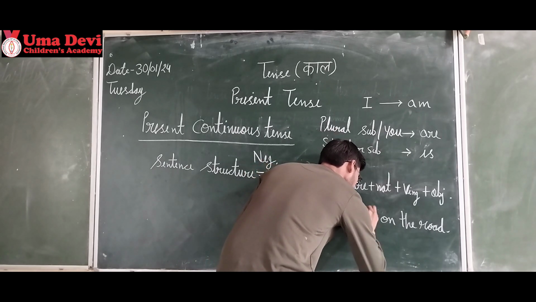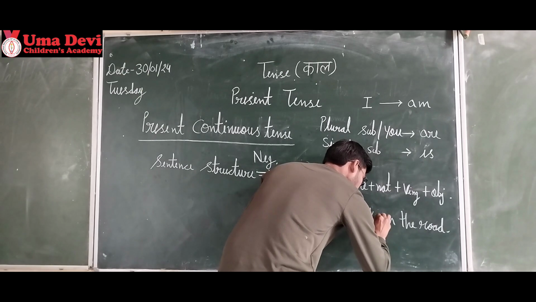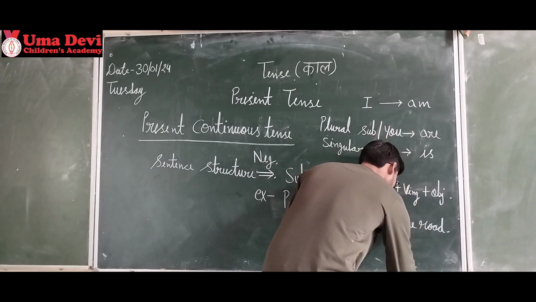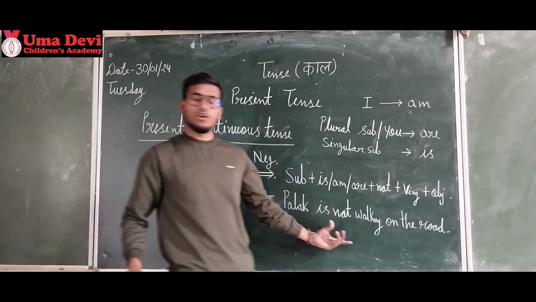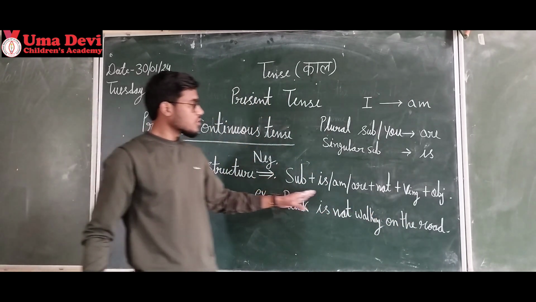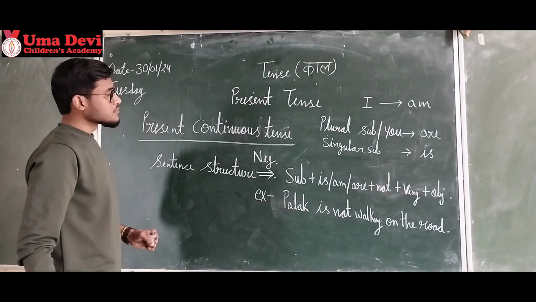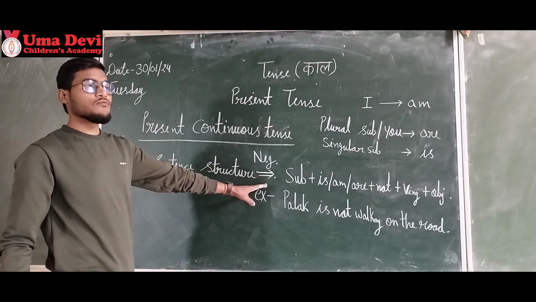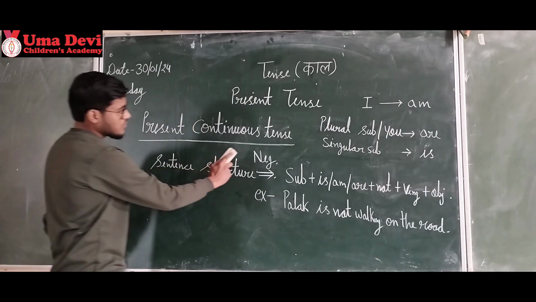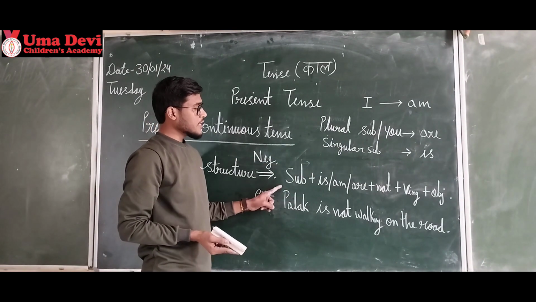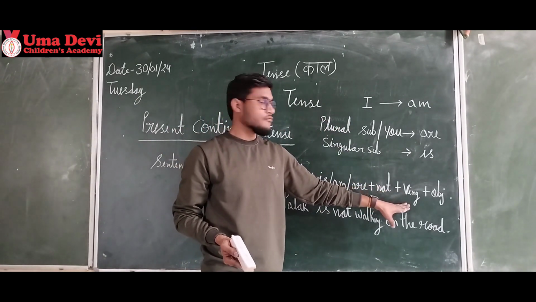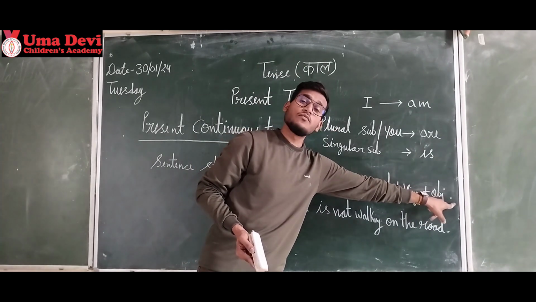Palak is not walking. Rest will be same. Palak is not walking on the road. This is negative. Okay. So keep noting down the structures, all the structures. These structures will help you form your sentence in a correct way. Present continuous negative structure: subject, is, am, are, you choose one according to these rules. Then you add not, V-ing plus object, and don't forget to mention full stop.